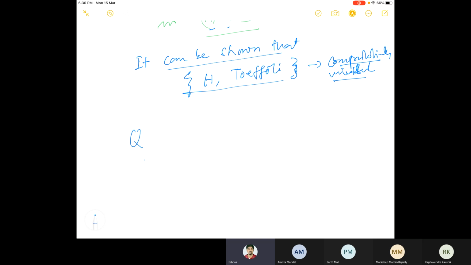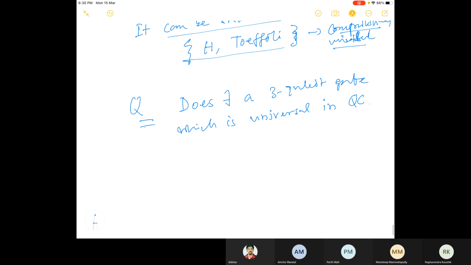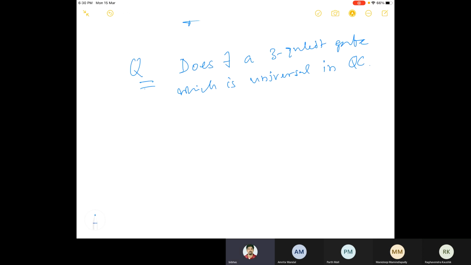Does there exist a 3-qubit gate which is universal in quantum computation? The answer is yes. That gate is called the Deutsch gate. This is a 3-qubit gate.